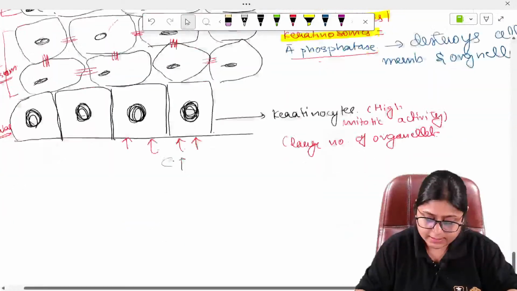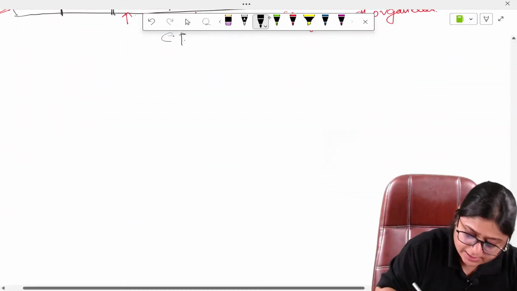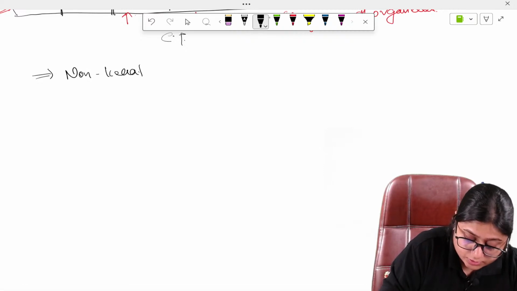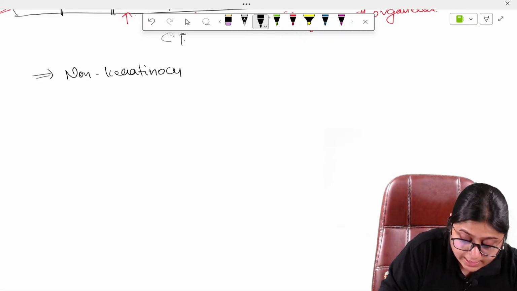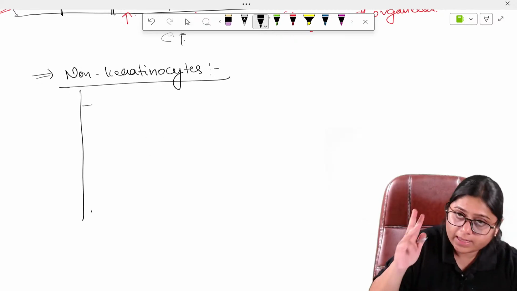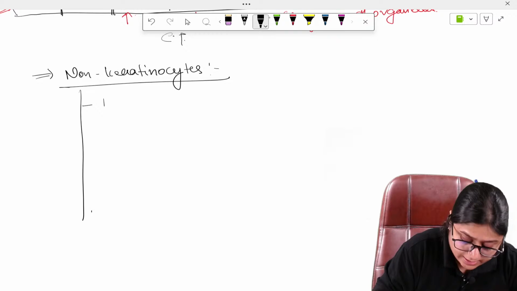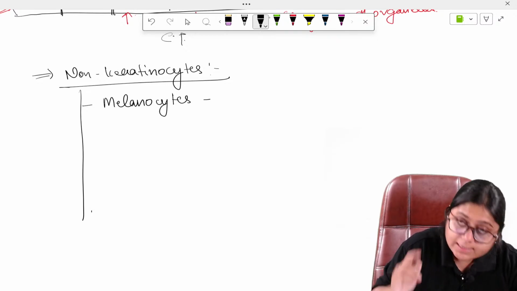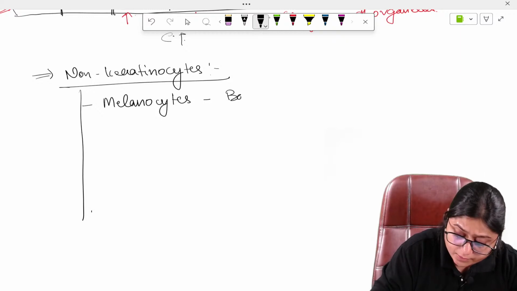So this was about keratinization. Now let us see the non-keratinocytes which are present in the oral epithelium. Apart from the keratinocytes, the other cells which are present are called non-keratinocytes. Majorly there are three non-keratinocytes, the first being melanocytes. These melanocytes are present in the basal and spinous layer.